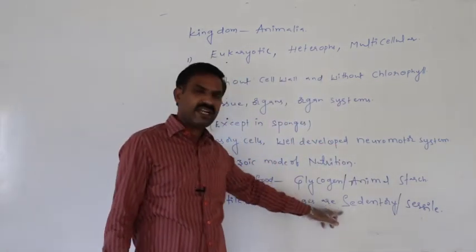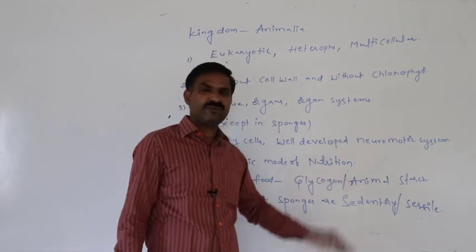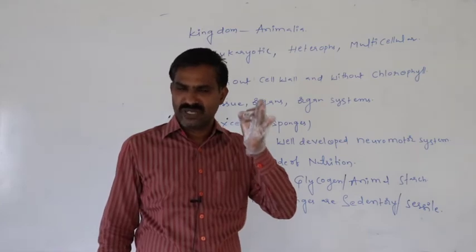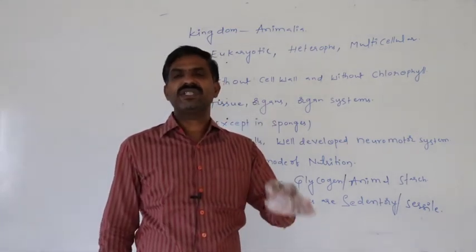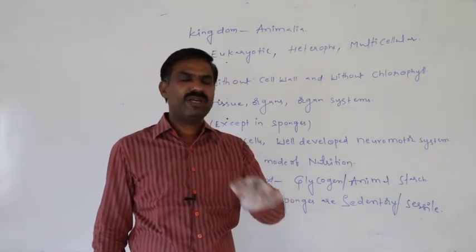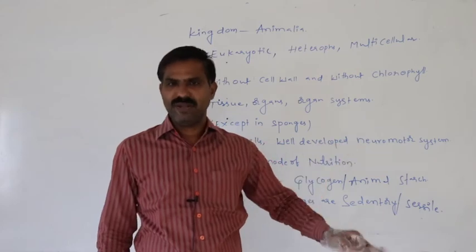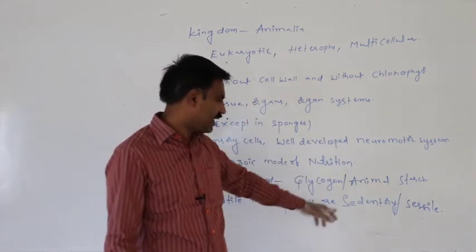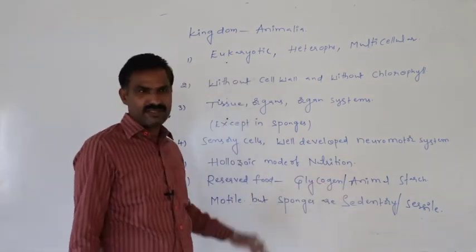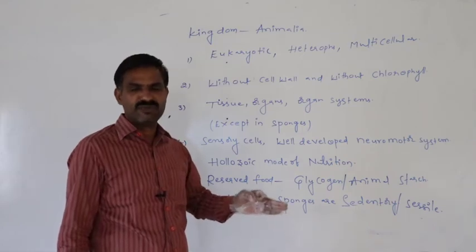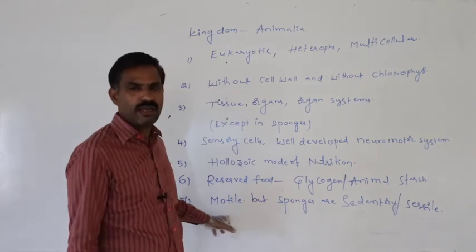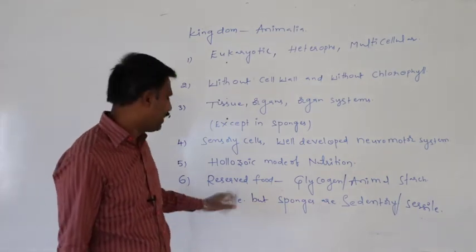What is the meaning of sedentary, or sessile? Sponges do not move from one place to another. Sponges are always fixed to the ground in their living area. They do not show movement throughout their lifetime. That nature is said to be sedentary or sessile. Except for sponges, most of the animals included under the kingdom Animalia are motile.